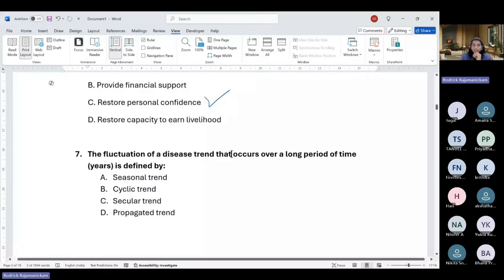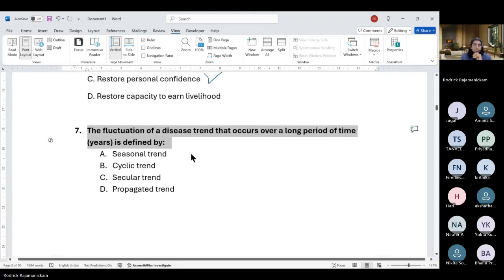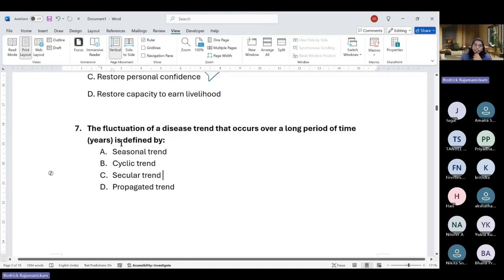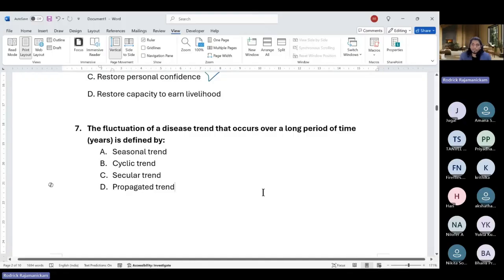Fine. Okay. So moving on, fluctuation of a disease trend that occurs over a long period of time is defined by: A, seasonal trend, B, cyclic trend, C, secular trend, D, a propagated trend. So this will be about epidemiology. Many of you may not have had this in your master's level. That's okay. You can take a guess. We'll see.